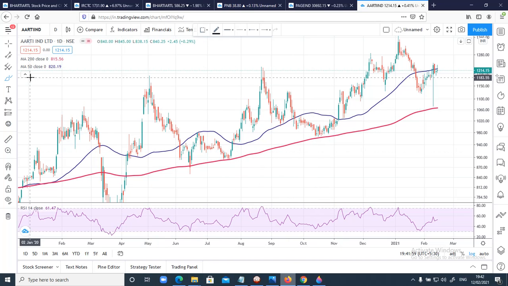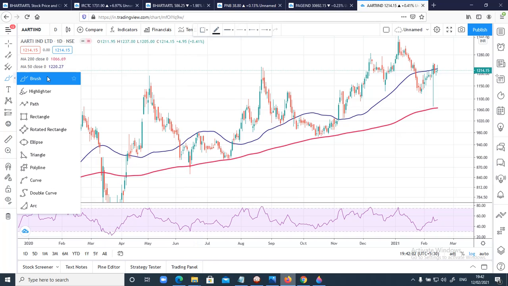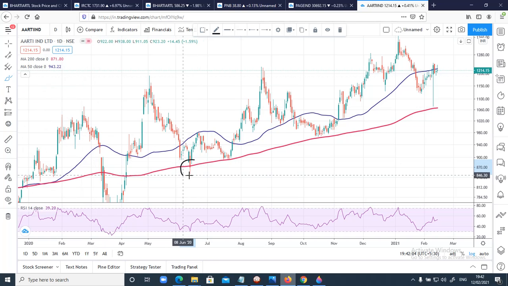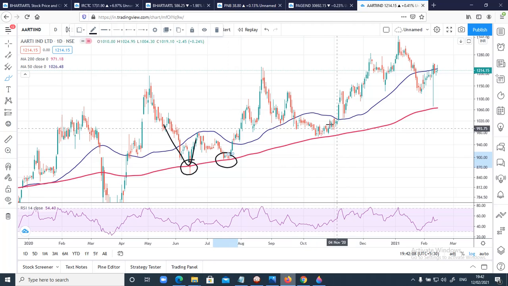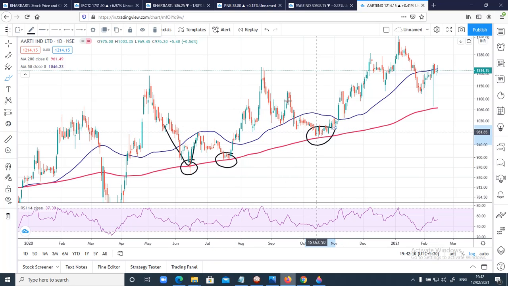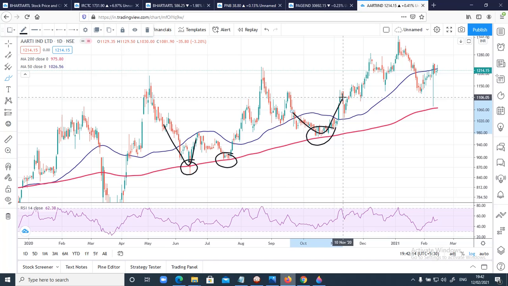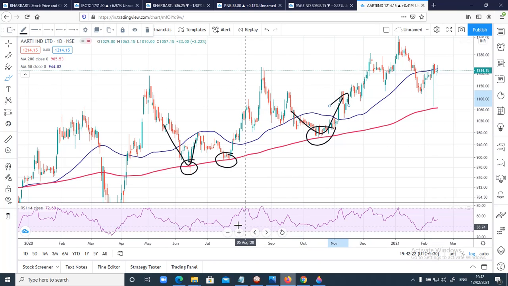Now you can see here whenever the stock has hit 200-day moving average, it has bounced. You can see how 200-day moving average has provided the support, and every time it touches 200-day moving average, or every time it is approaching 200-day moving average, we can see some buyers coming in and pushing the stock up. Now the same thing we can see yesterday.